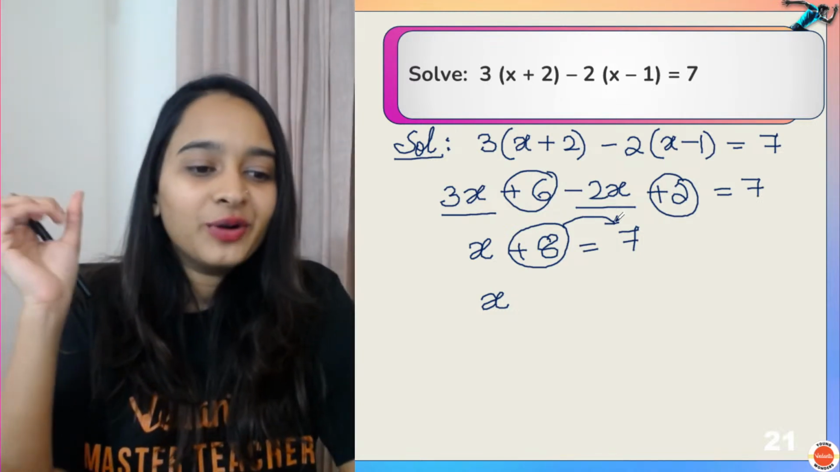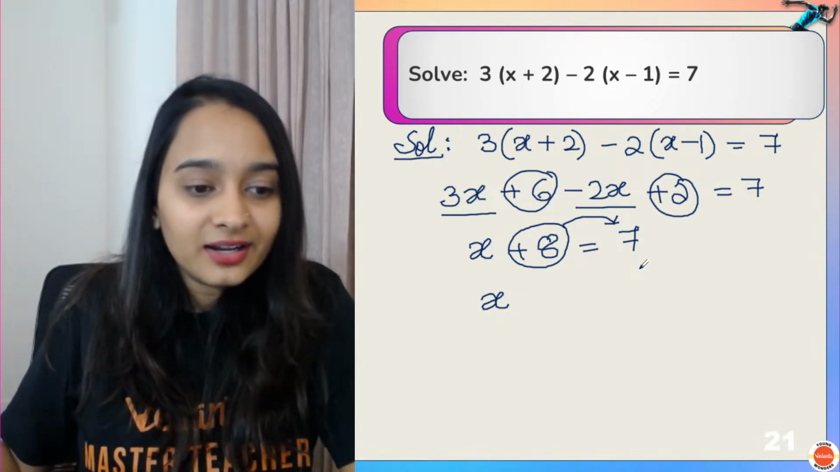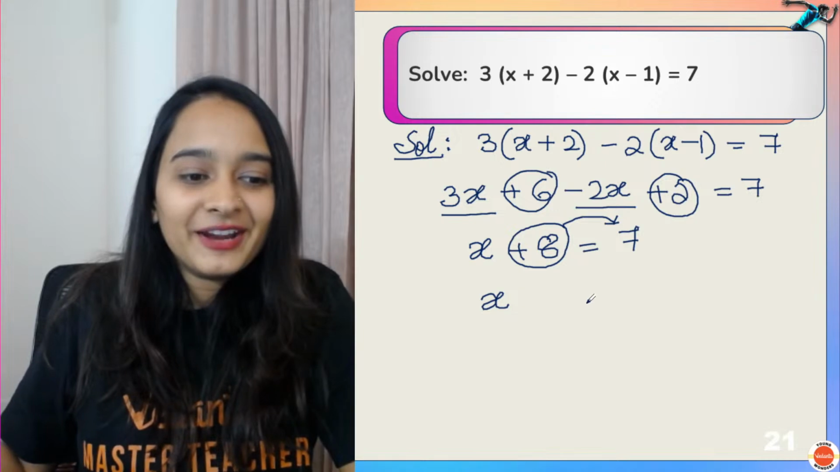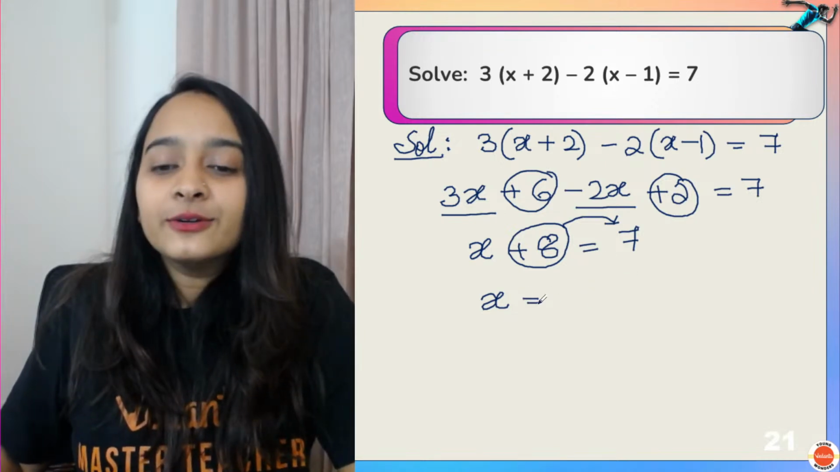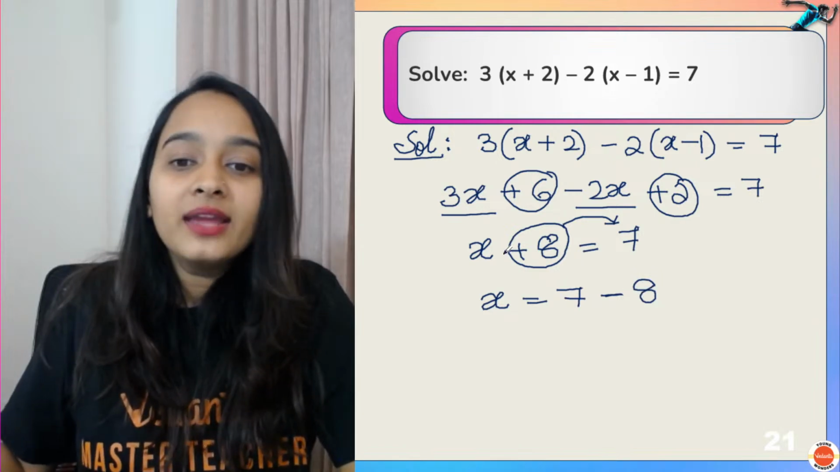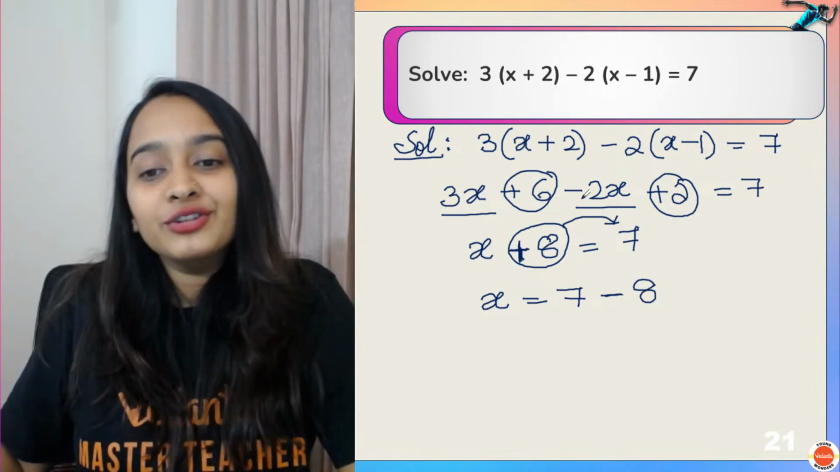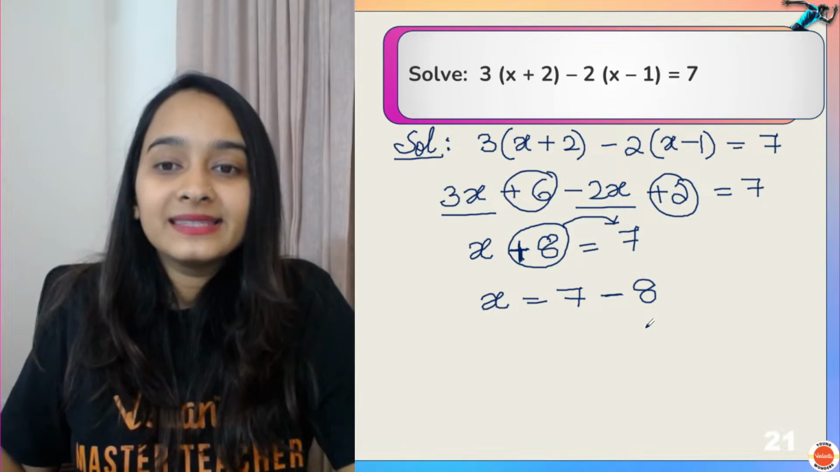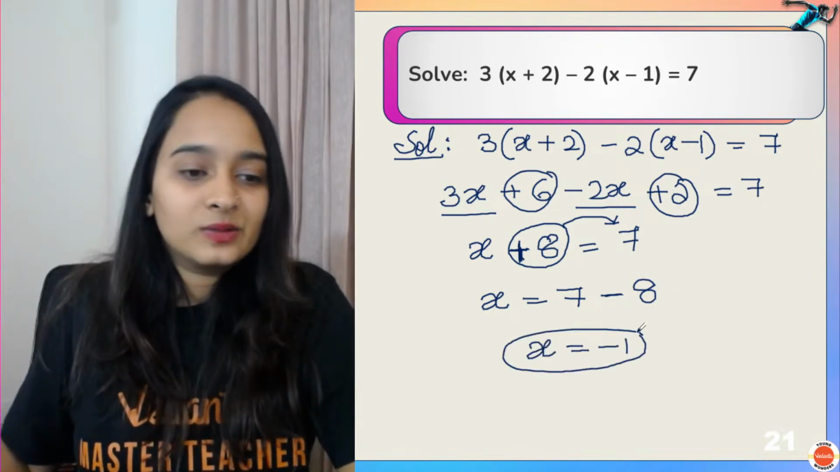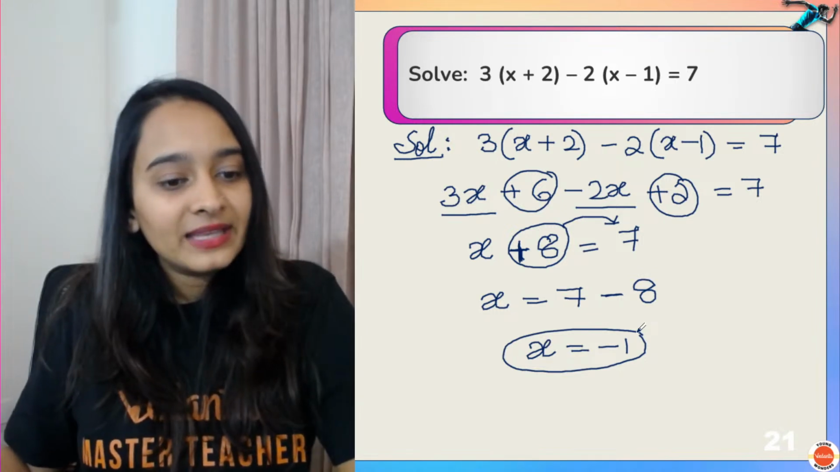Yes, Anvay, you have got it right. Sarang also has got it right. Subtraction. Anjali also got it right. Very nice. So, 7 minus 8. Why? Because your addition, when you take it to the other side, will become subtraction. So, your x is equal to -1. Okay? Understood?